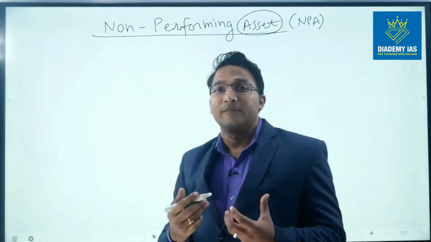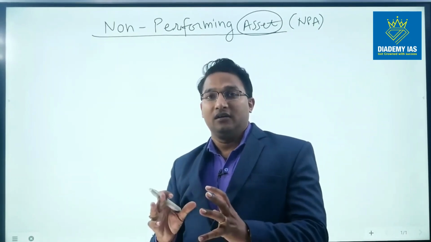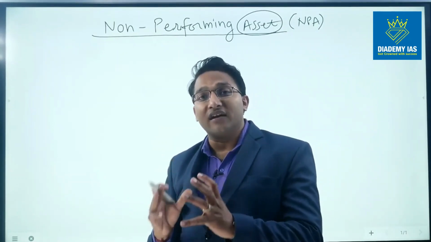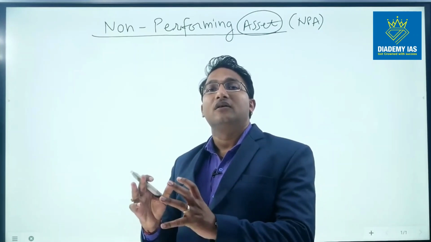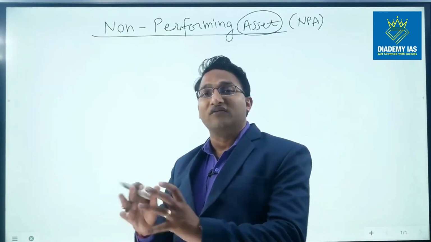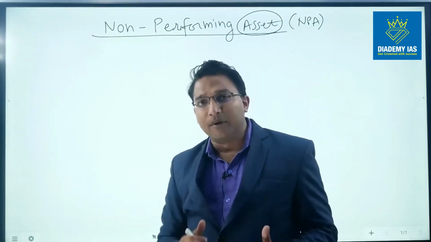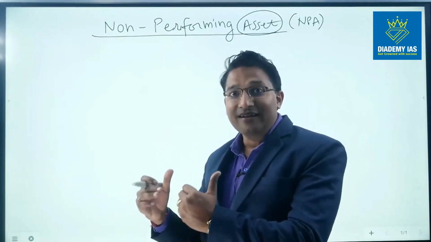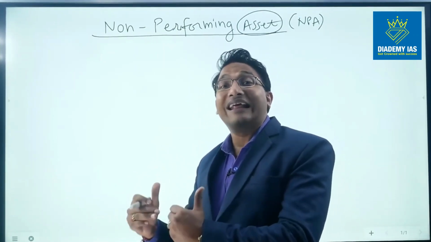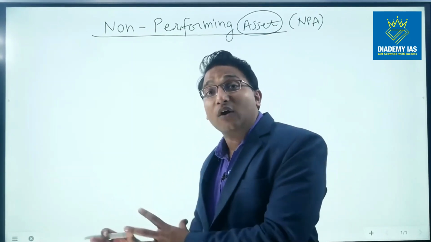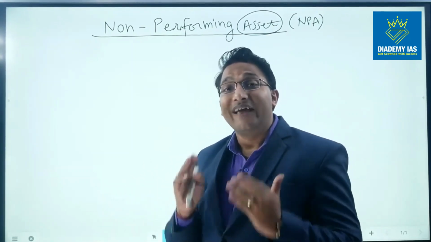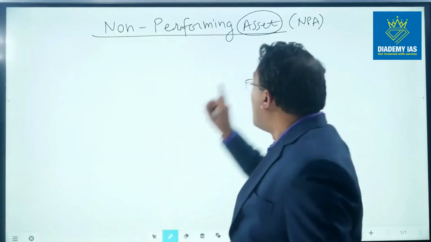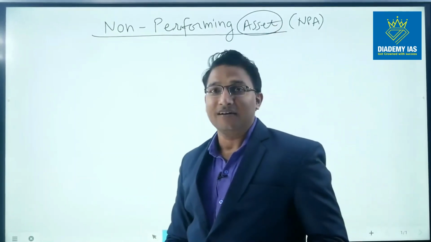Asset means any property which generates income for the holder of the property. For example, I have an extra house and I can generate rental income from that house. So that house becomes my property, that house becomes my asset, right?